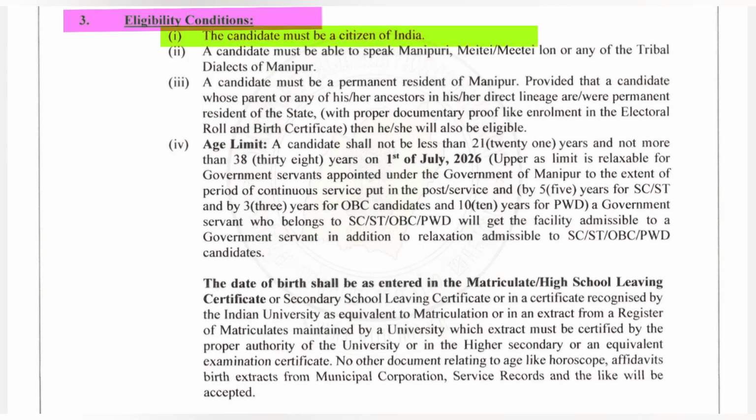Now for the eligibility conditions. Firstly, the candidate must be a citizen of India. And in second, we have a candidate must be able to speak Manipuri, Meitei, Meitei Mayek, or any of the tribal dialects of Manipur. Now, in serial number 3, we have a candidate must be a permanent resident of Manipur, provided that the candidate whose parent or any of his or her ancestors in his or her direct lineage are and were permanent resident of the state with proper documentary proof like enrollment in the electoral roll and birth certificate, then he or she will also be eligible.